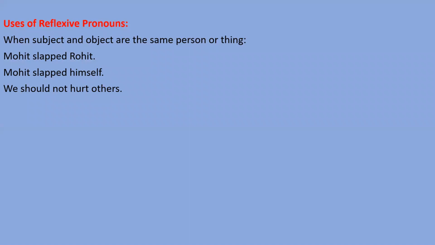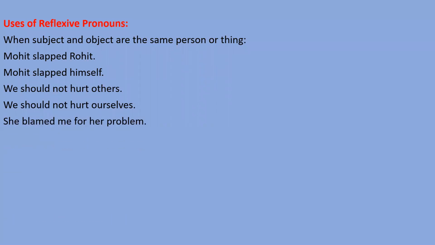See the next sentence. We shouldn't hurt others. We is subject and others is object, and both are different persons. But if I say we should not hurt ourselves, you can notice that subject and object both are the same person.